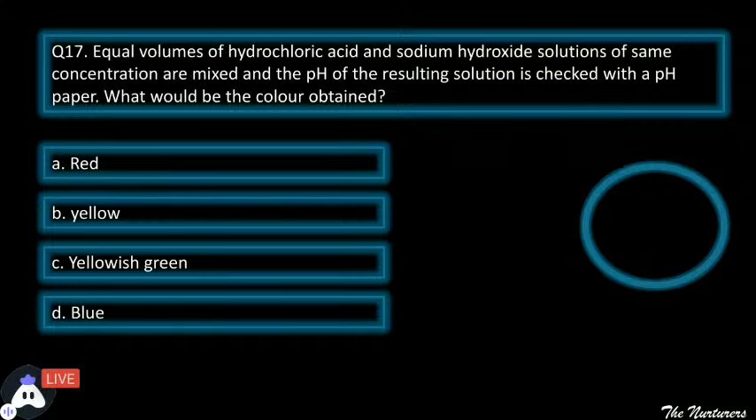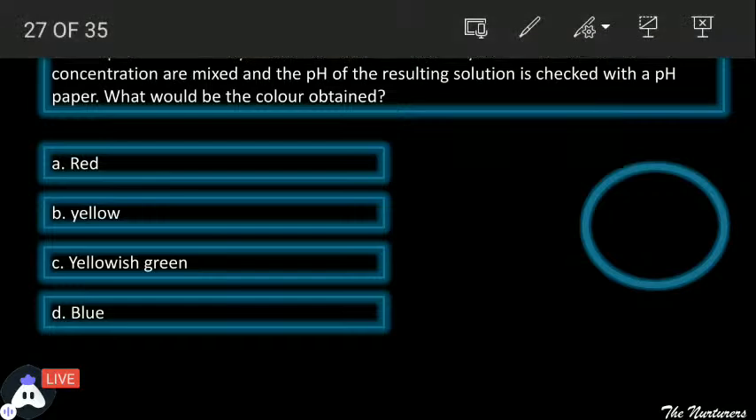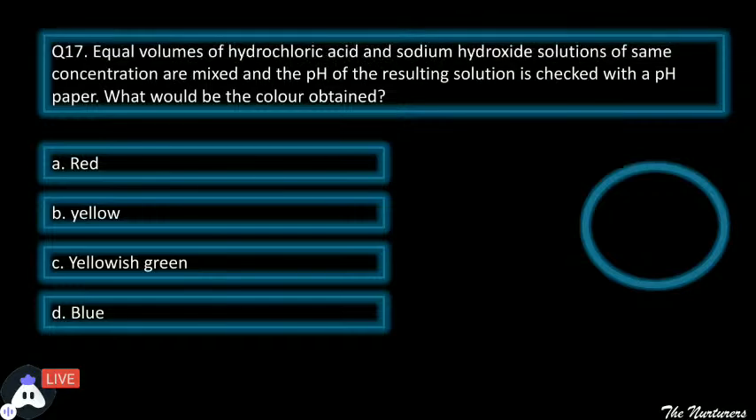Now this is also a good question. Equal volumes of hydrochloric acid and sodium hydroxide solutions of the same concentration are mixed, and the pH of the resulting solution is checked with pH paper. What would be the color obtained? There are 4 options on the screen. Think about which color will be obtained when hydrochloric acid and sodium hydroxide solutions of equal concentration are mixed.